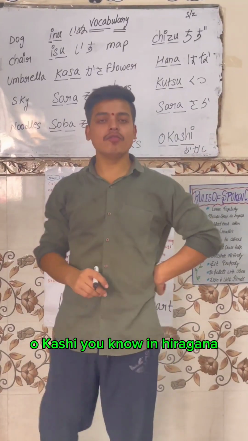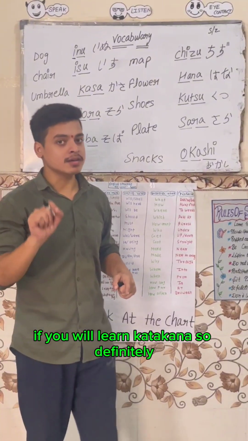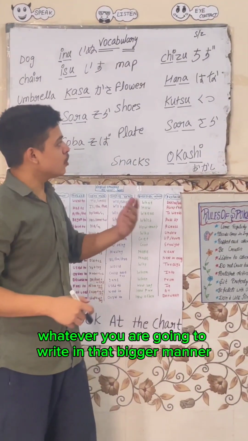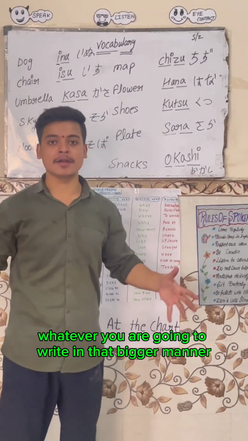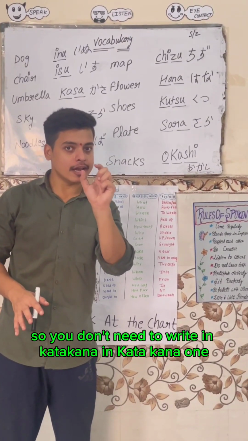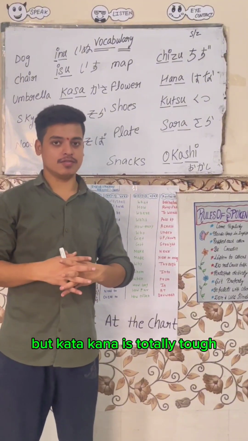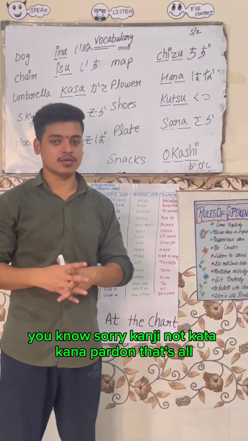In hiragana we generally write in that manner. But in kanji, whatever you write in this longer manner, you don't need to write that way. In kanji, one character will be enough for understanding. But kanji is totally tough. Sorry, I said katakana, but I meant kanji.